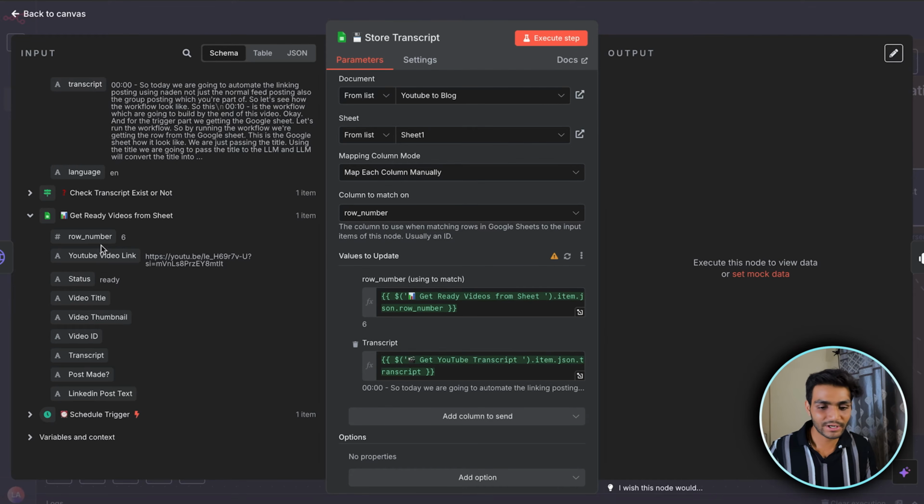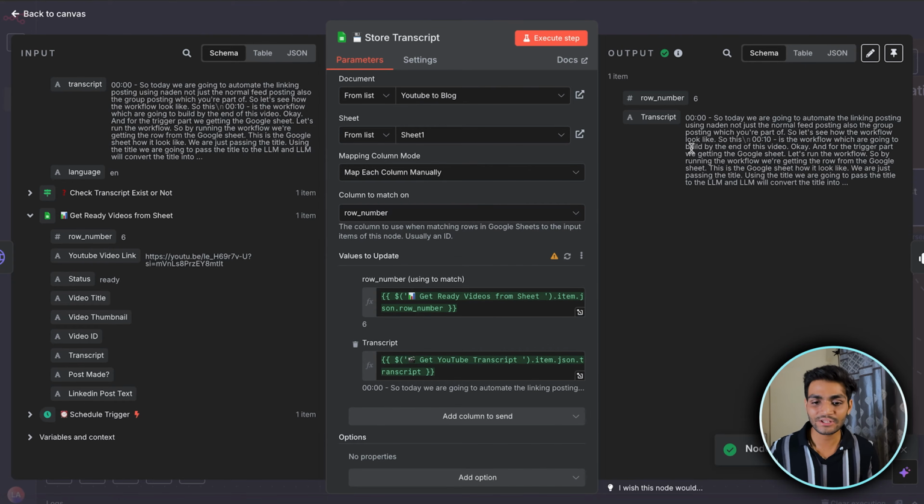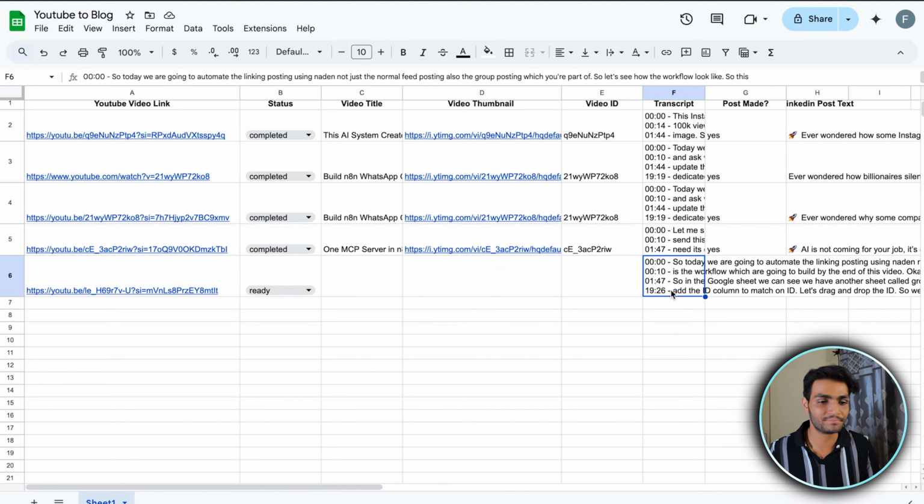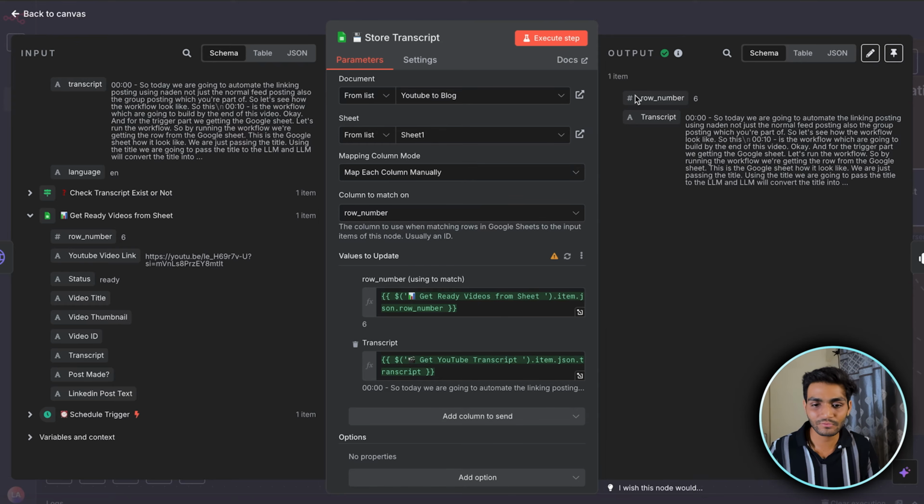Okay, and once we get the row number, we'll use that row number to map, and in that we will need to add the transcript. So we'll be adding that transcript over here like this. Okay, now once it is done, we'll execute the step. Now as you can see, it is done. If I go to the Google Sheet, we can see the transcript is added properly. Okay, now once that is done, we'll move ahead.